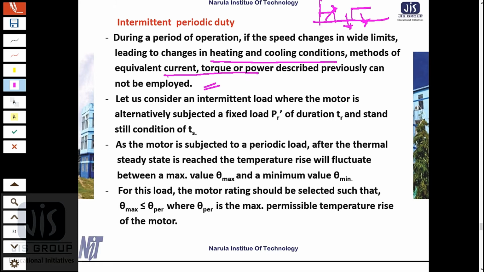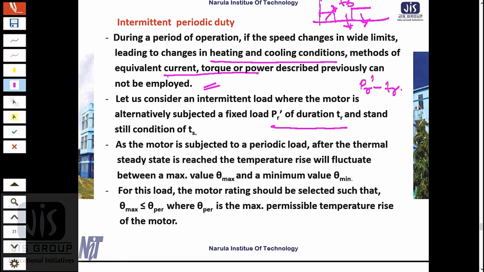Now, let us consider an intermittent load where the motor is alternately subjected to a fixed magnitude load of P R dash for a duration TR, and a standstill condition, that is the rest condition, for TS.